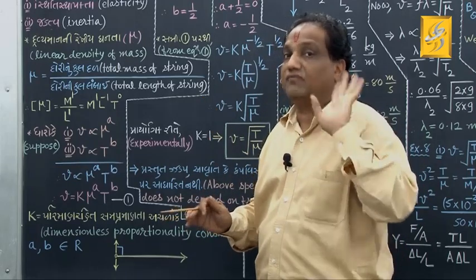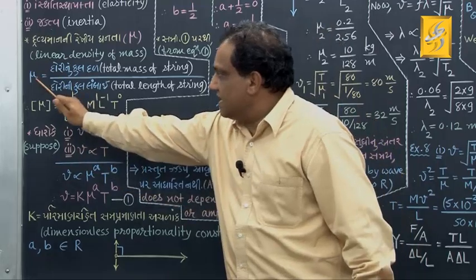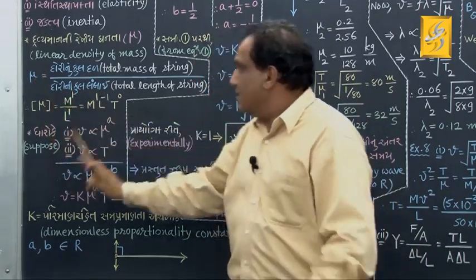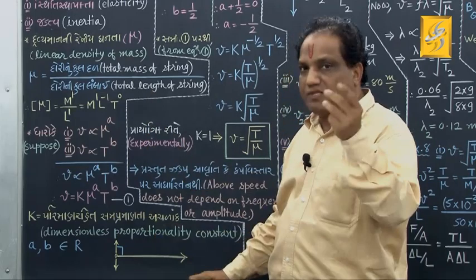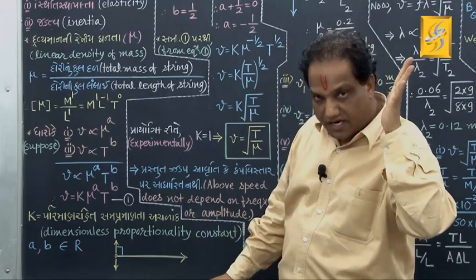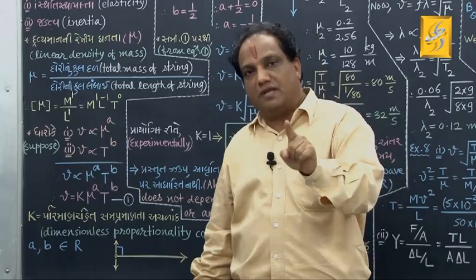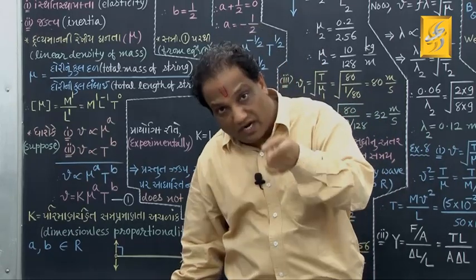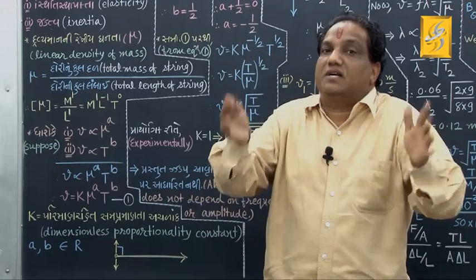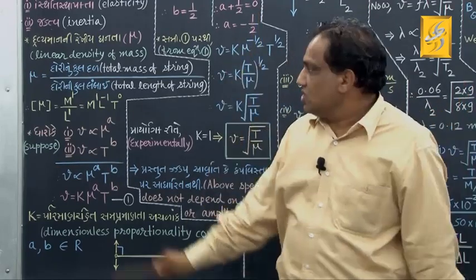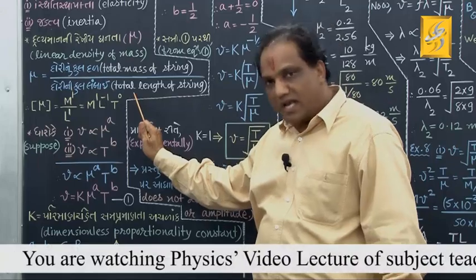Taking the denominator as 1 unit. So, this linear density of mass is nothing but mass per unit length. Mass of a string per its unit length is called linear density of mass for that string. So, in short, it is total mass upon total length.